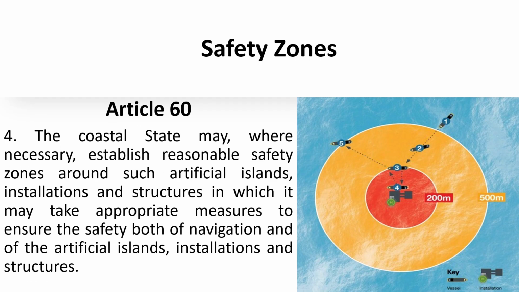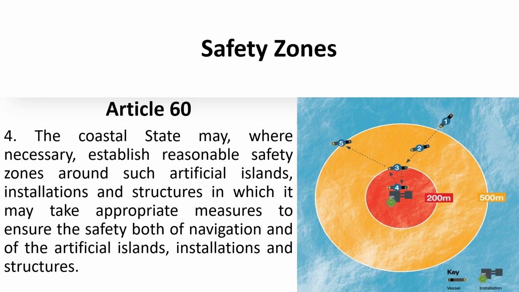Now article 60 clause 4 gives us another important idea, and we call it a safety zone, right? A lot of countries have got artificial installations, like Norway and the UK, in their exclusive economic zone and territorial water. The coastal state must tell maritime users that they should keep clear of that artificial island to some distance, and that distance is called the safety zone.